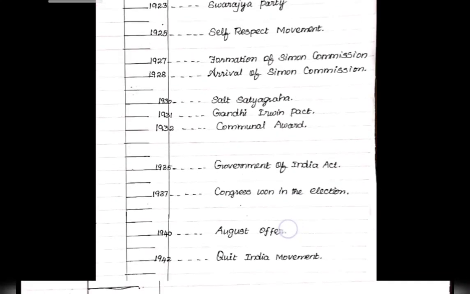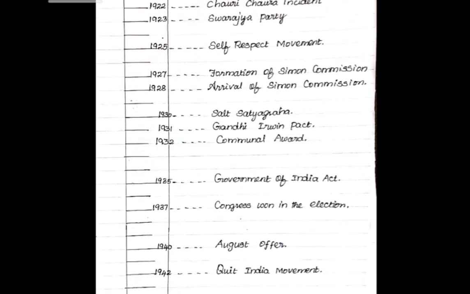Yes, the next one, 39, 38 I left. 39 also I left. 39, you know very well that Second World War started. Second World War broke out in the year 1939, but I left that. Only Indian history events you must write. So that's what I left. And 1940 August Offer. Lord Linlithgow was responsible for involving Indians into the Second World War, like that I told. Moreover, that person promised the offer to the Indians, that was called the August Offer in the year 1940. Then 41 nothing happened.